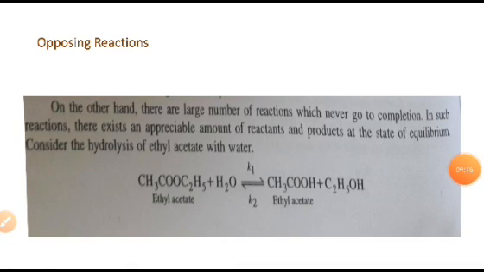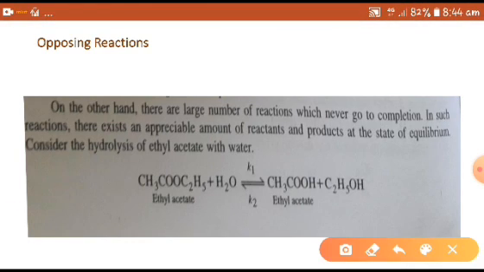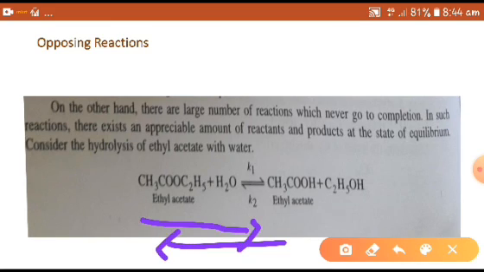And the second one is opposing reactions. Opposing reactions are called reversible reactions. A reversible reaction is a reaction in which the conversion of the reactants to products and the conversion of products to reactants occur simultaneously. These are the examples. This is the simple definition of opposing reaction or reversible reaction.